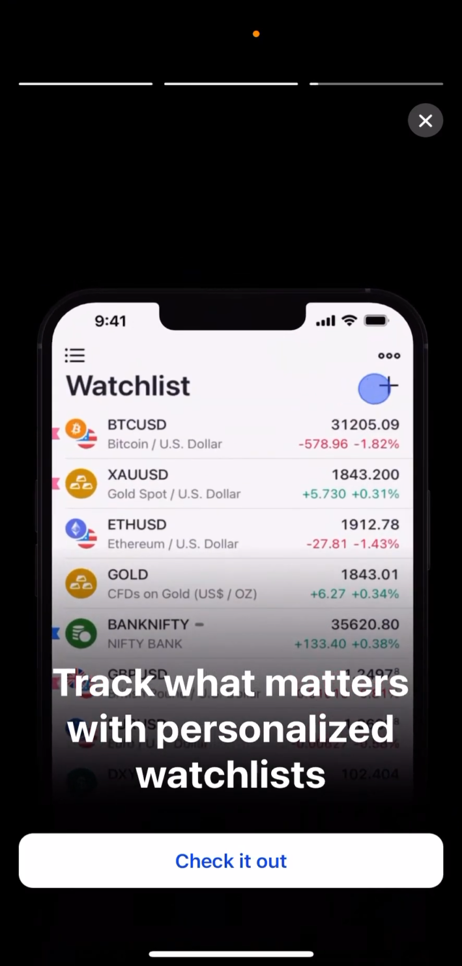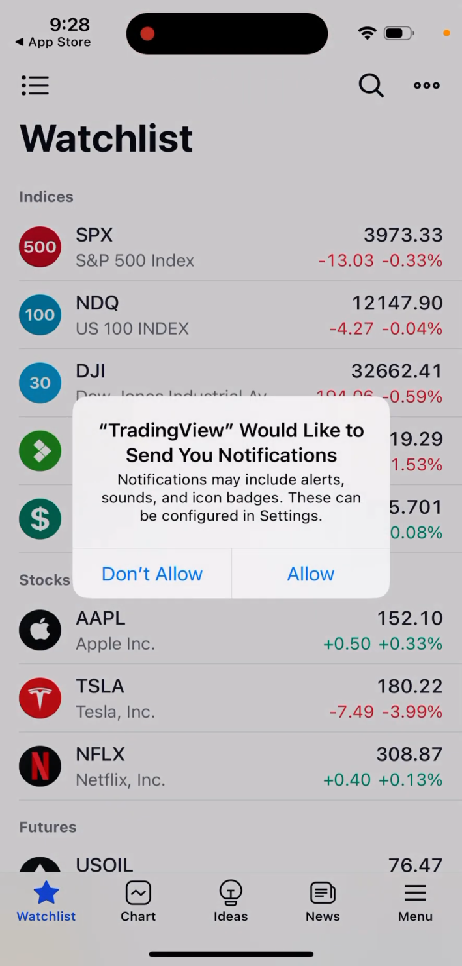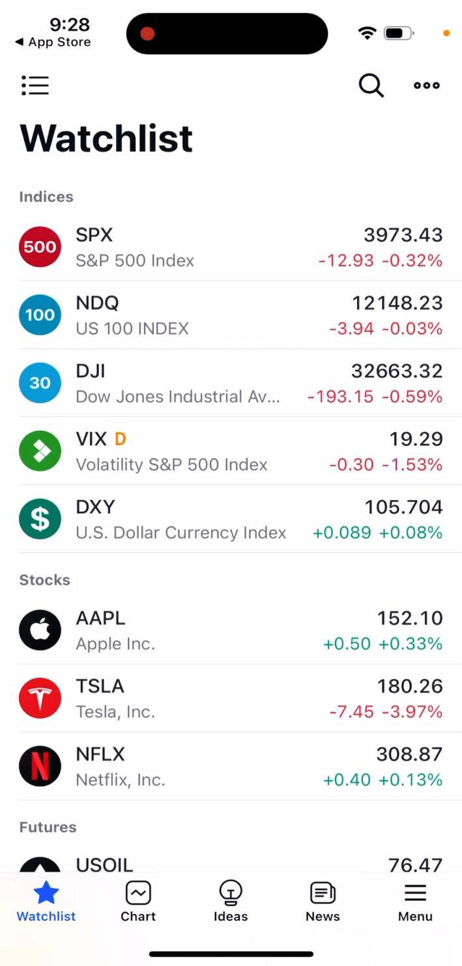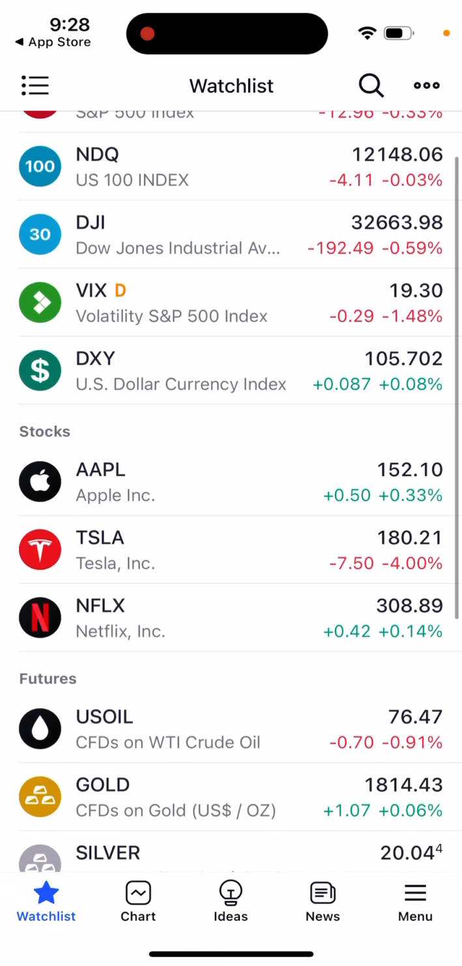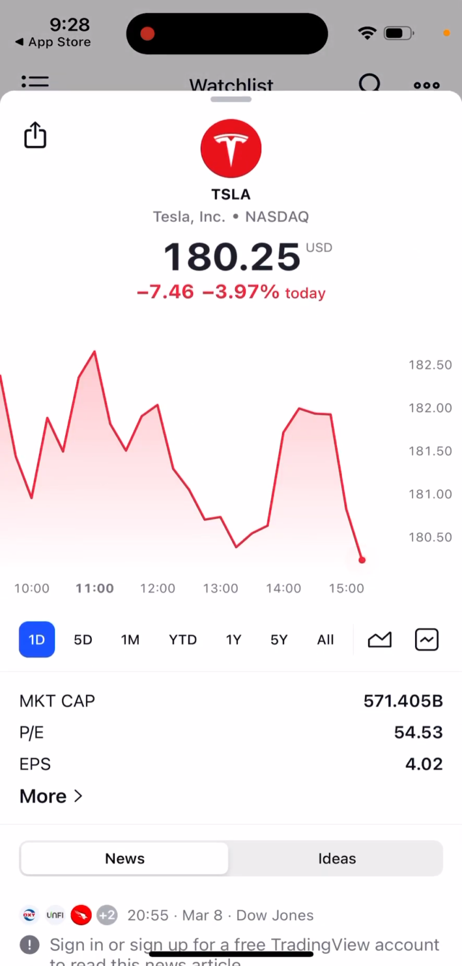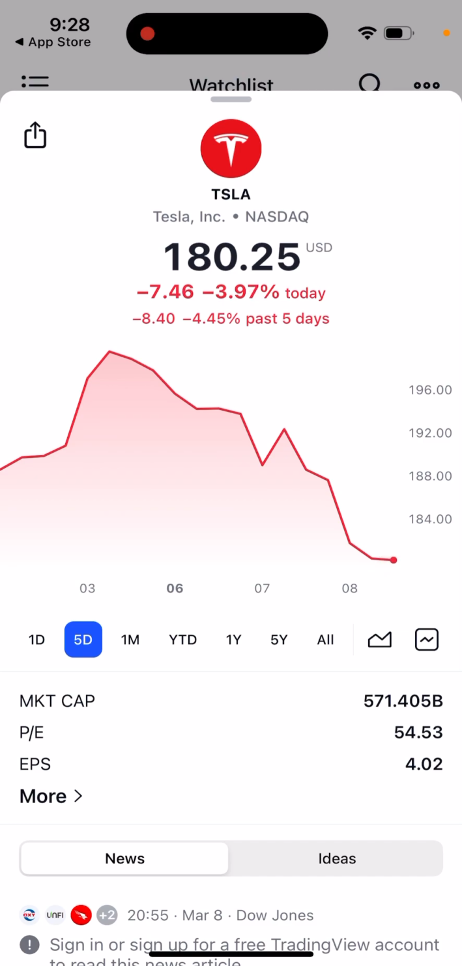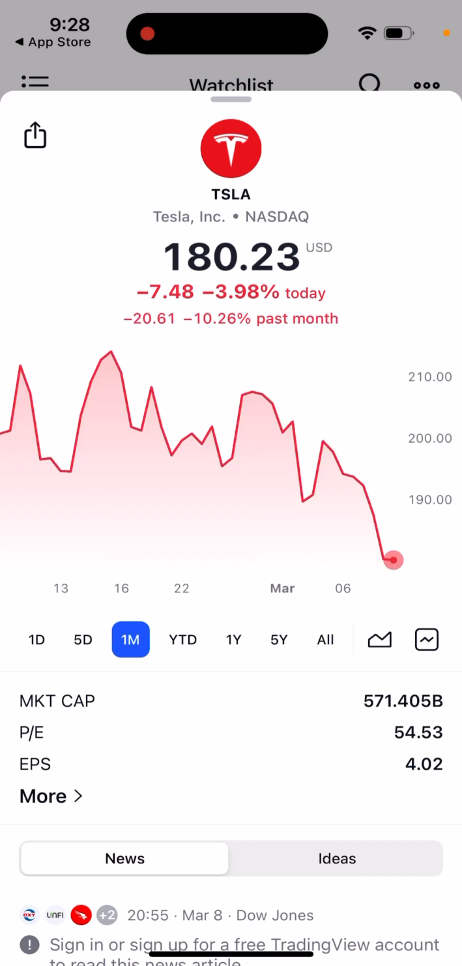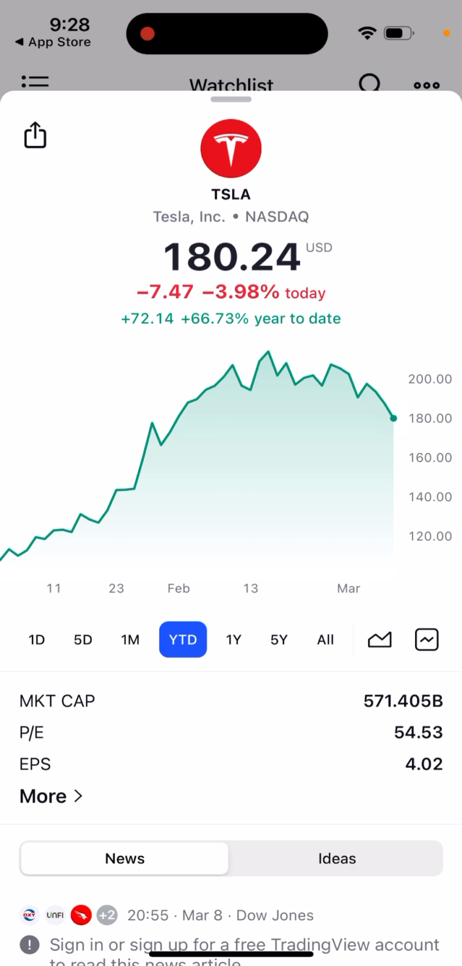So here you can just see how it looks like. You can just see some notifications. And then here is your watch list, similar as you have on standard stocks app. But then, for example, we can just go and see and track Tesla, and then you can just see the performance, for example.